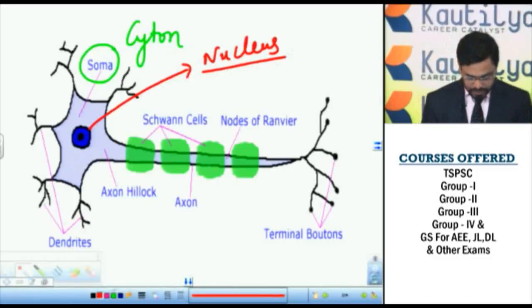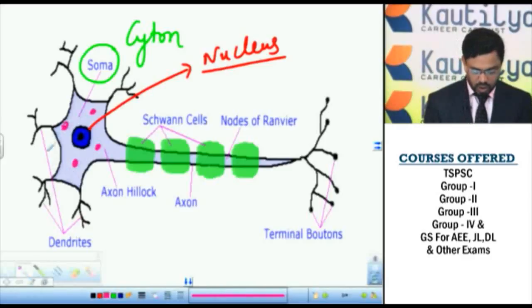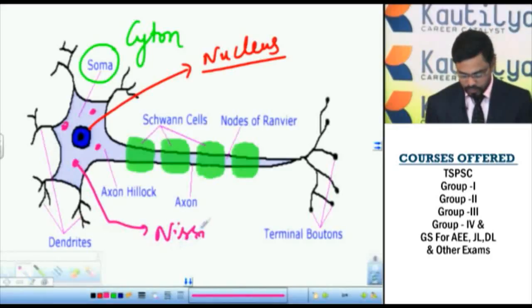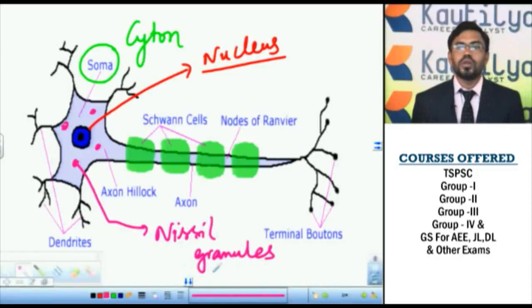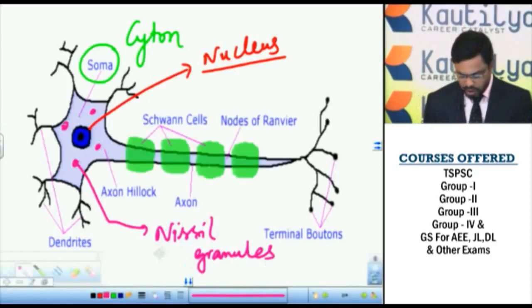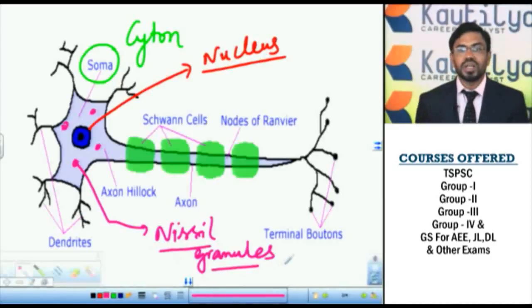Inside the cytoplasm of the cyton, small granules are present. These granules are called Nissl granules because they were discovered by F. Nissl. These Nissl granules are meant for protein synthesis. It is a site of protein synthesis.